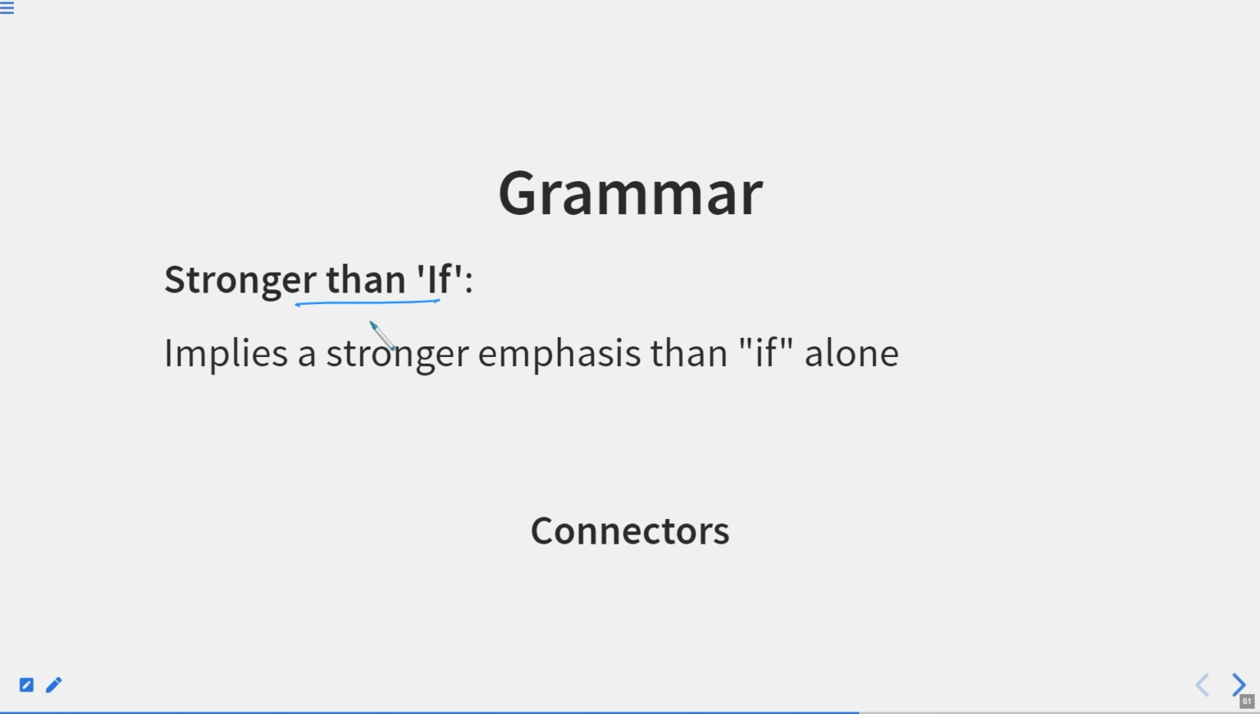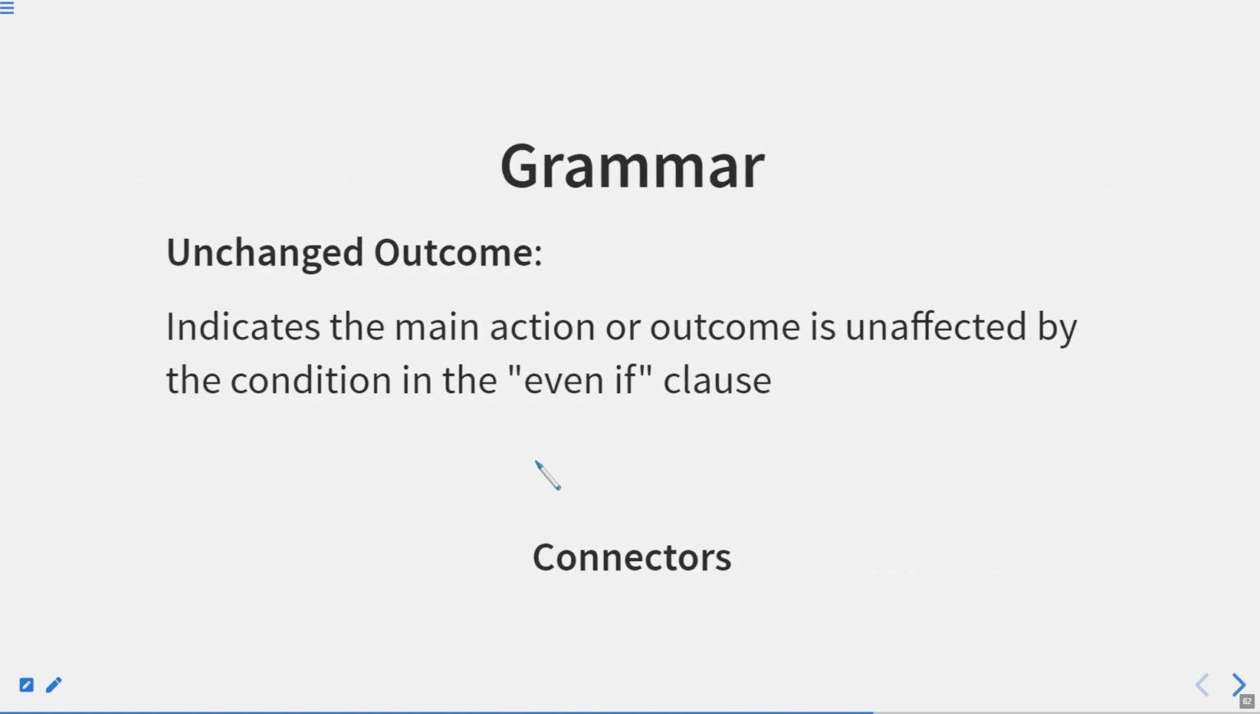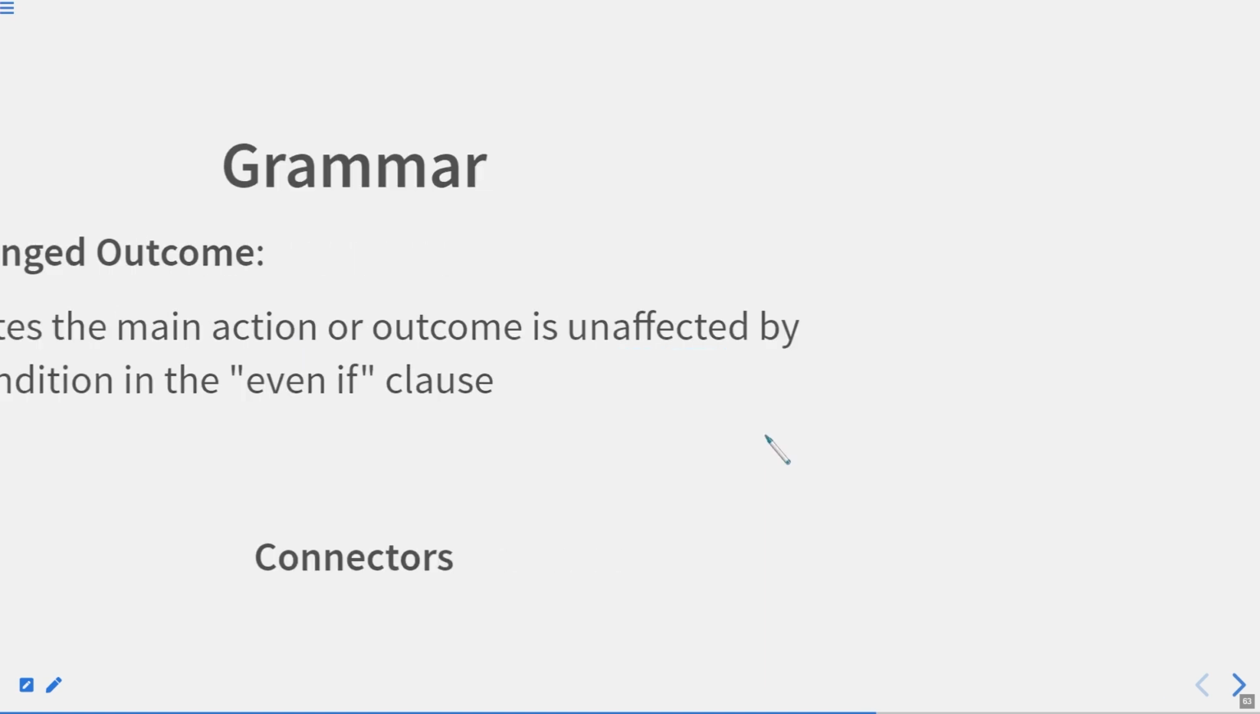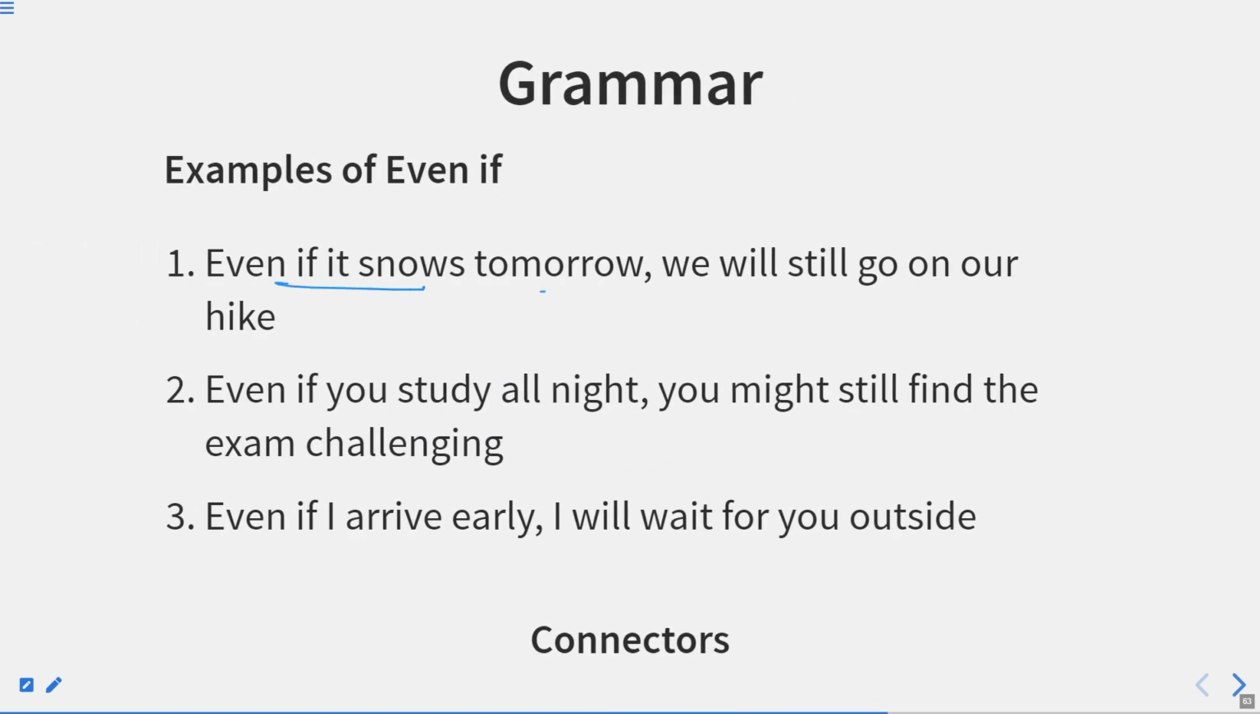Stronger than if. It is stronger than if because it implies a stronger emphasis than if alone. Unchanged outcome indicates the main action or outcome is unaffected by the condition in the even if clause. For example, even if it snows tomorrow, we will still go on our hike. Even if you study all night, you might still find the exam challenging.